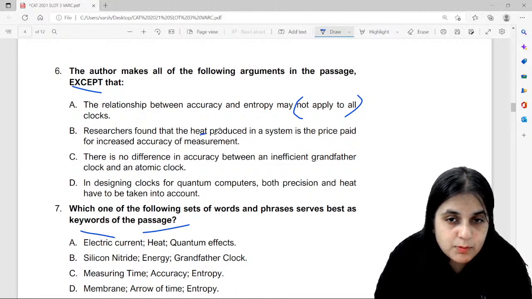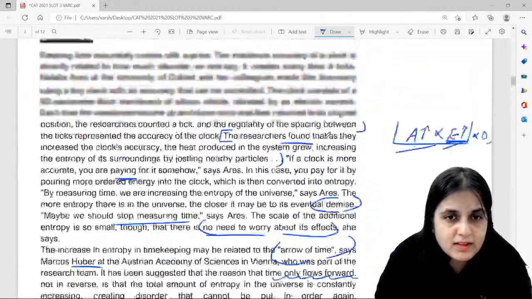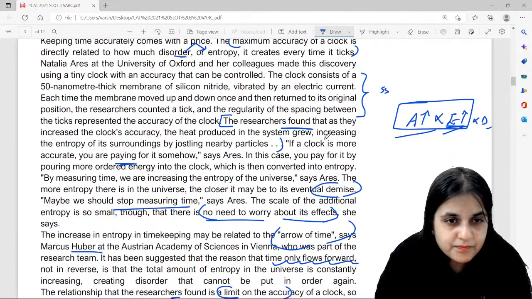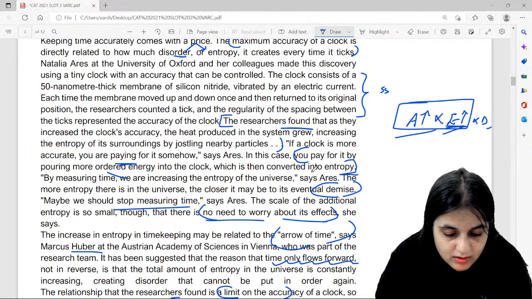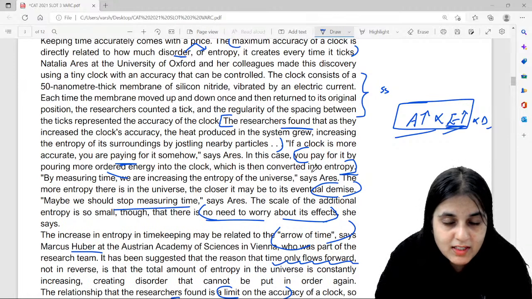Okay, the heat produced in a system is the price paid. But guys, if you look at this, the heat produced in the system is the price paid. No, the price paid is not the heat produced. It is the ordered energy that you put into the clock, which is then converted into entropy. So can I say that option B is the answer? Yes or no? We remember where it's given, right? That is the key.